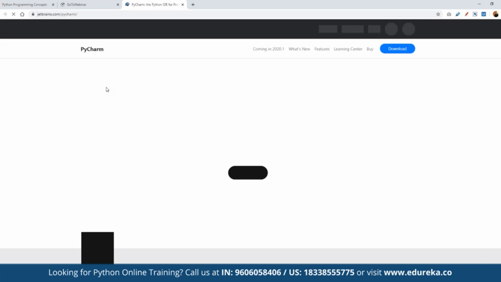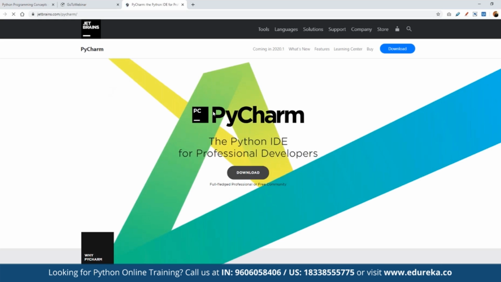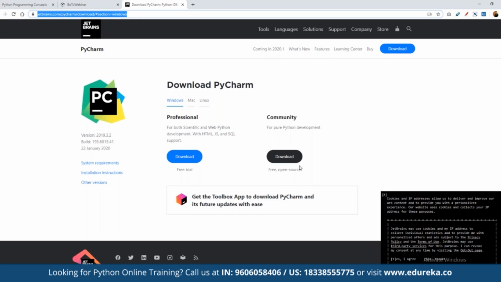PyCharm IDE. PyCharm is available in two versions. One is available as a part of the enterprise solutions where we can integrate Python with other languages, like we have the support for HTML, for CSS, for JavaScript, and other components. If we are looking to work only on the core Python without integrating it with other components, other languages and systems, then we can use the community version.